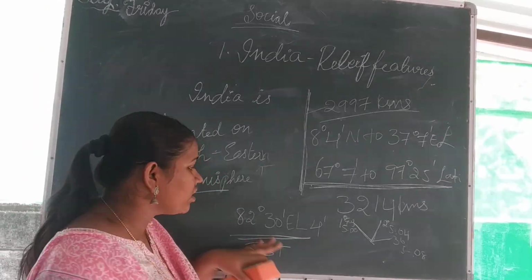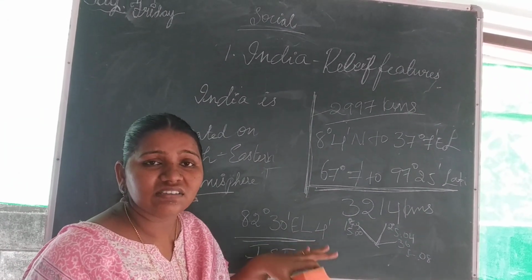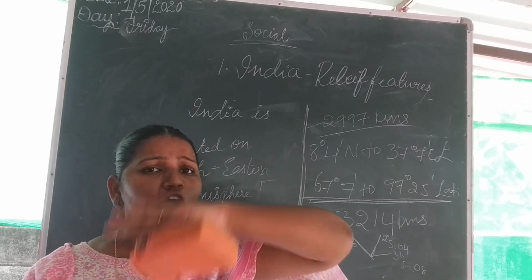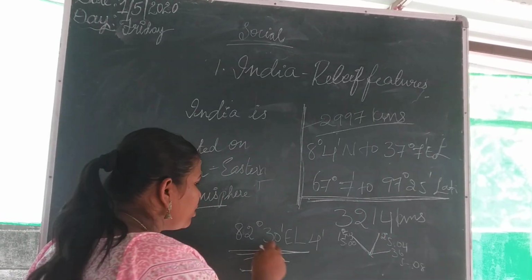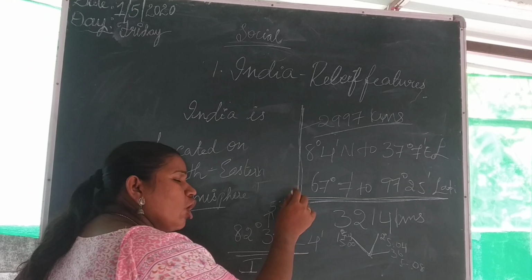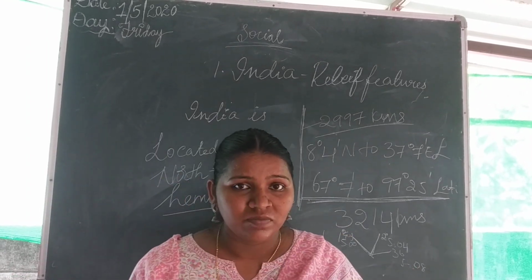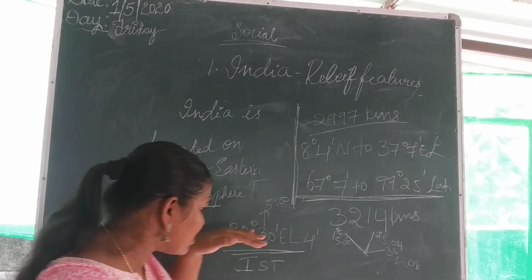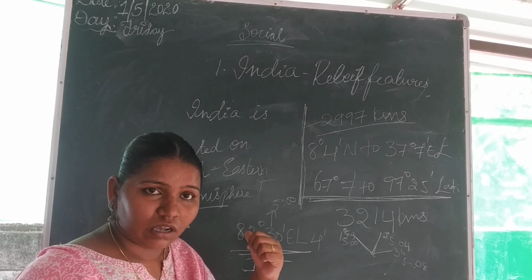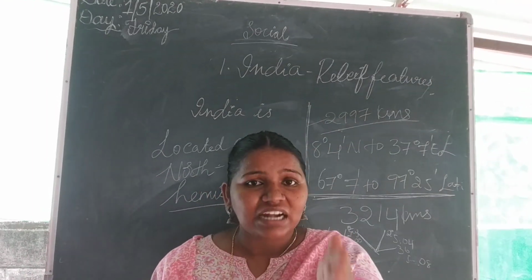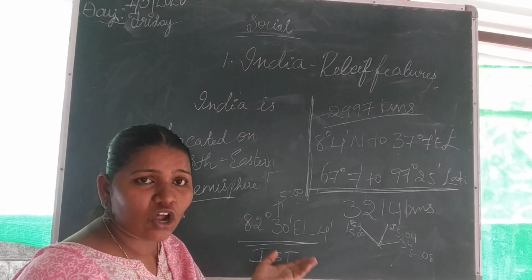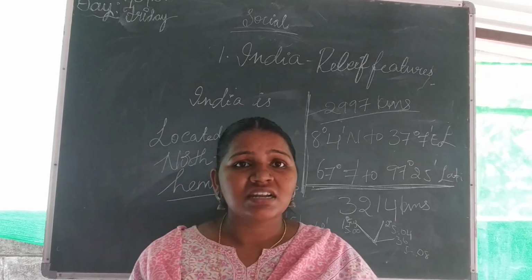Okay, and at this east longitude, whatever the time is there, we follow all over India. For example, if the time is 5 o'clock at 82 degrees 30 minutes east longitude, then all over India we follow the same timing. So you can ask why only this longitude was taken as the Indian Standard Time. Because this longitude divides India into exactly 2 halves. That's the reason why this 82 degrees 30 minutes east longitude is taken as the Indian Standard Time.